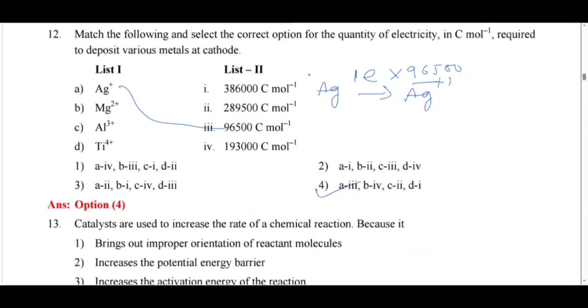For B, Mg2+, 2 electrons means 2 into 96,500 coulomb. So for B, it will be 4. For C, it will be 2. For D, it will be 1. So it is 96,500 multiplied by 4, 3, 2 and 1.